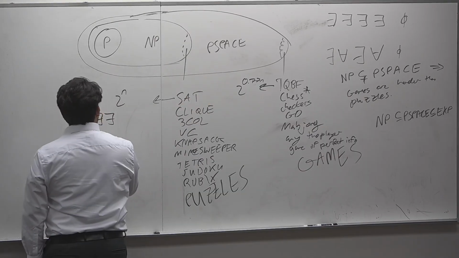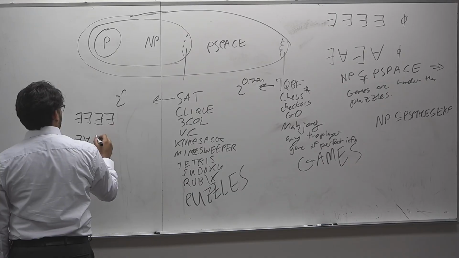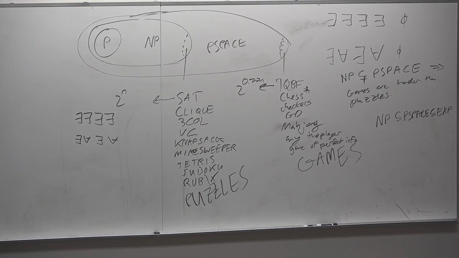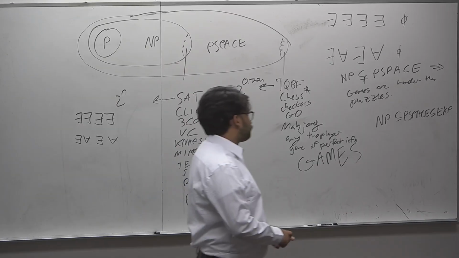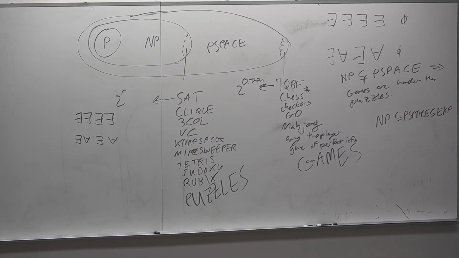But for TQBF, it's an alternating formula, so only half of them are existential, the other half is universal. And so in some sense, there are just half as many quantifiers in the way that it's measured. Either way, this is what we get.